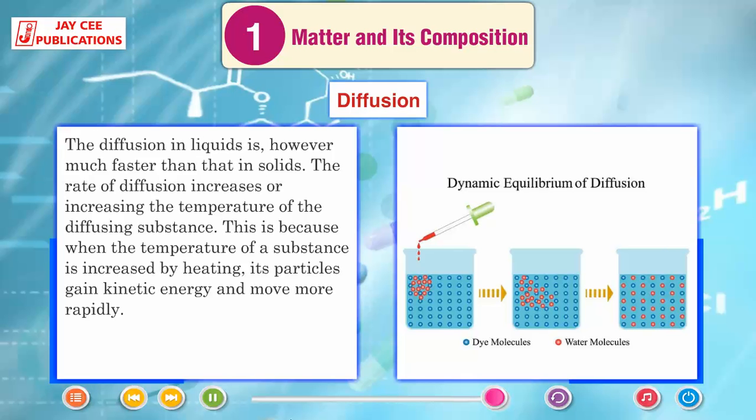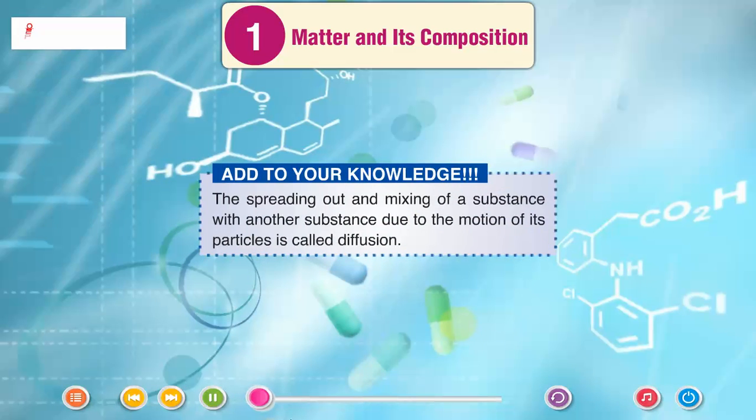The rate of diffusion increases on increasing the temperature of the diffusing substance. This is because when the temperature of a substance is increased by heating, its particles gain kinetic energy and move more rapidly. Add to your knowledge. The spreading out and mixing of a substance with another substance due to the motion of its particles is called diffusion.